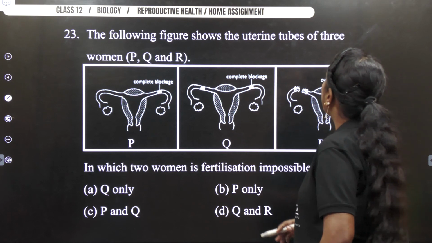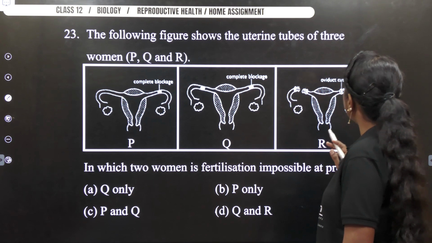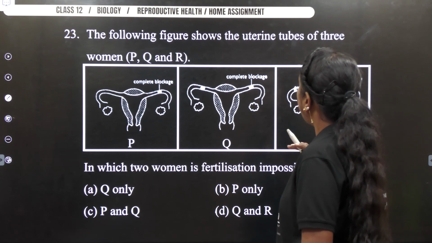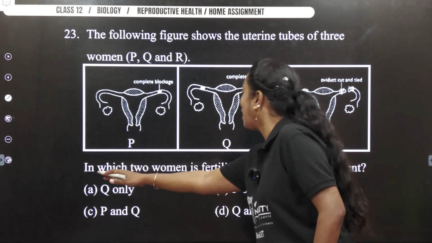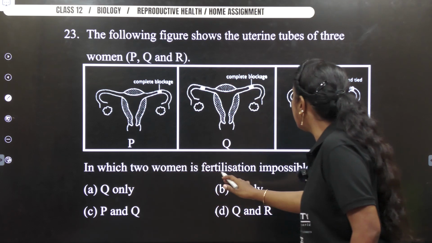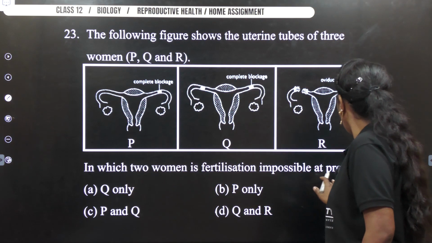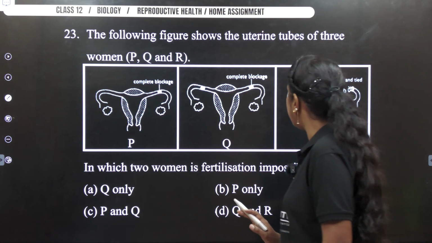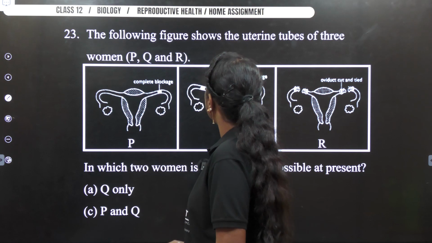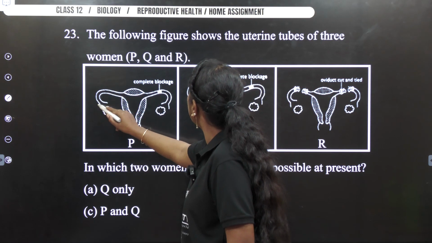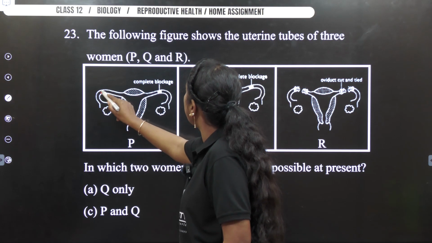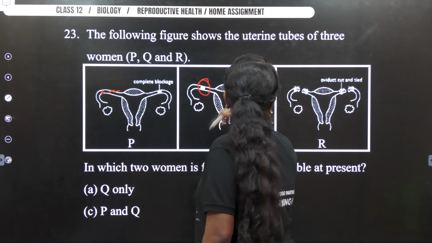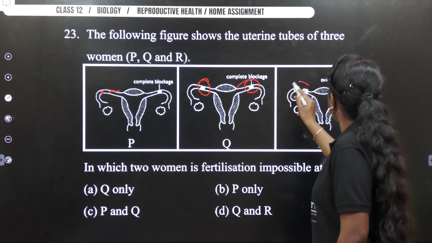Next, which of the following figures shows uterine tubes of 3 women P, Q, R? Question continues. In which 2 women is fertilization impossible at present? Impossible at present. Now let us see. Okay. This part is open. So here if the ova is released, a sperm can definitely come and fertilize. Both of them are completely blocked here. And here it is not.